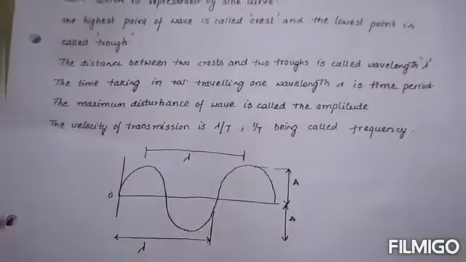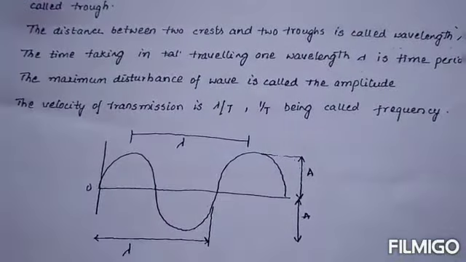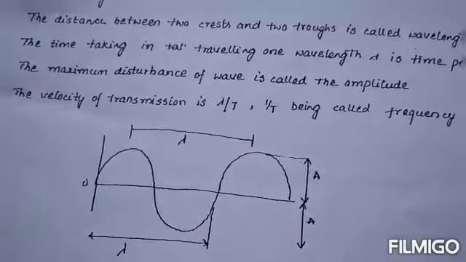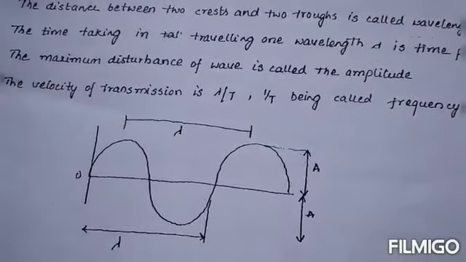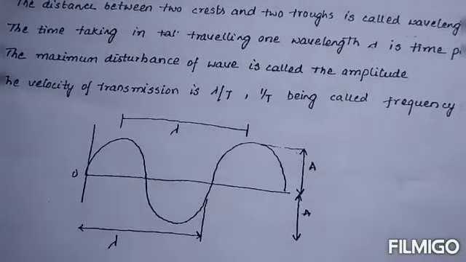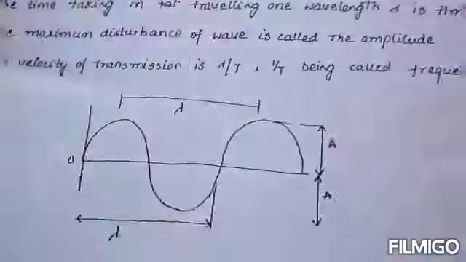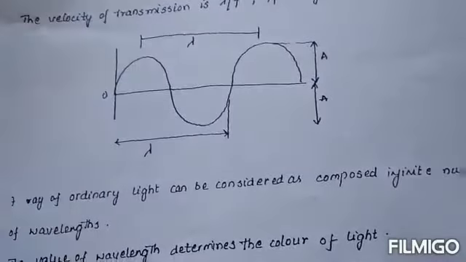The velocity of transmission is lambda by T, and 1 by T is called the frequency. In this graph you can see the wavelength and the amplitude.